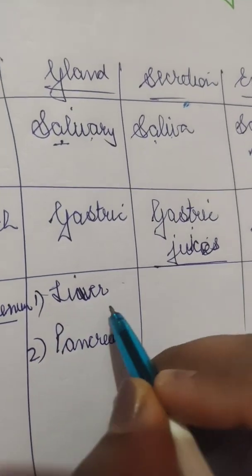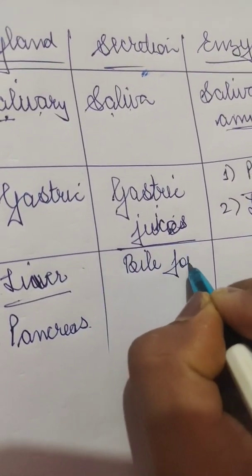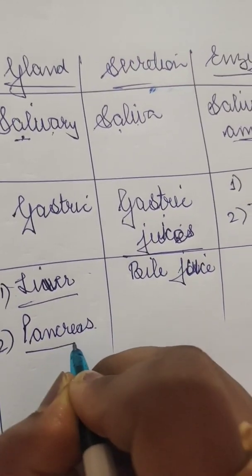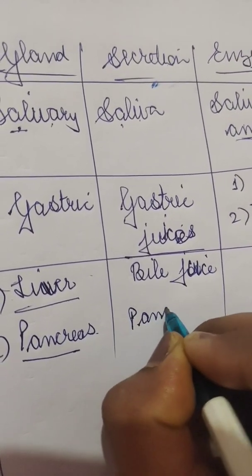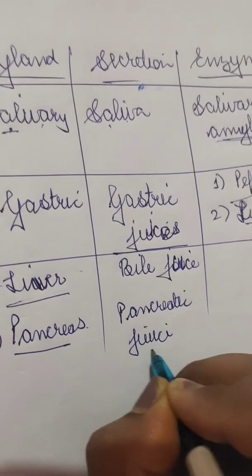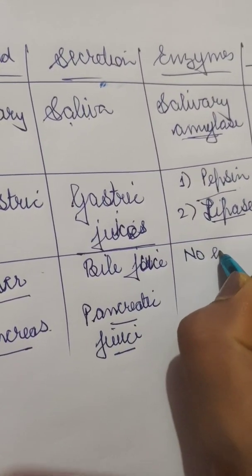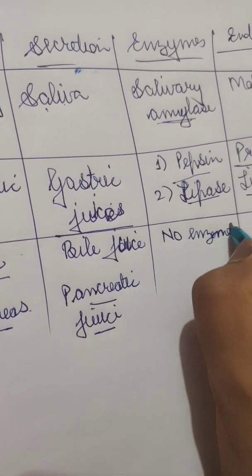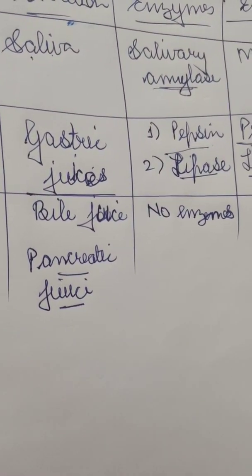The liver secretes bile juice, and the pancreas secretes pancreatic juices. Bile juice does not have any enzymes. Now what are enzymes? Enzymes are biological catalysts which help to speed up the reaction.